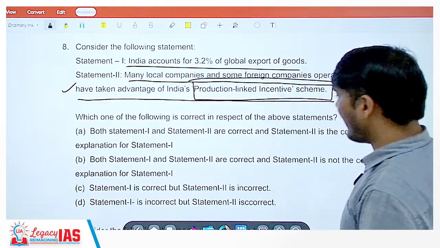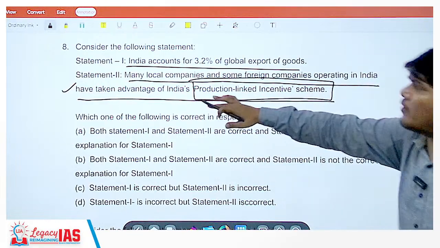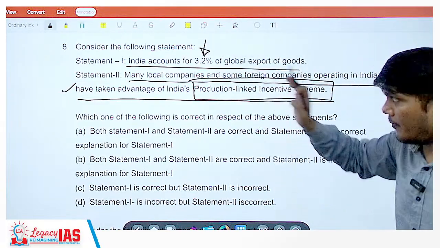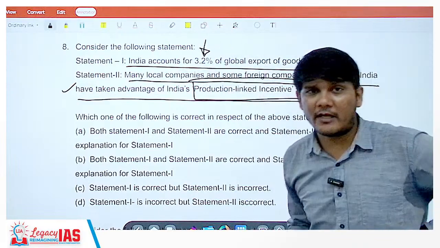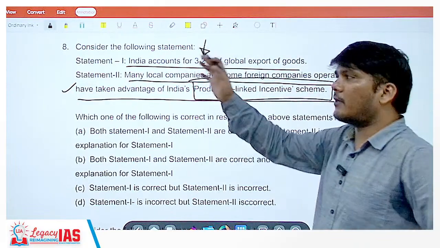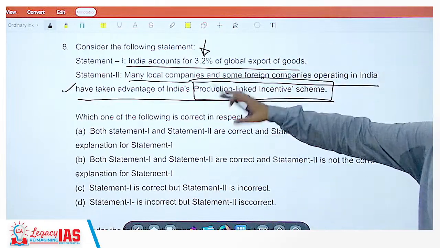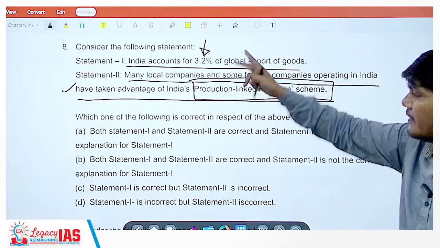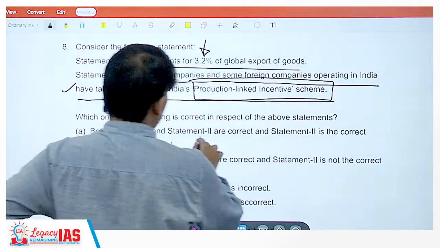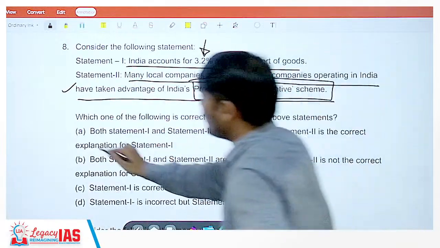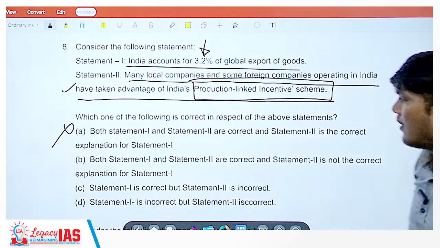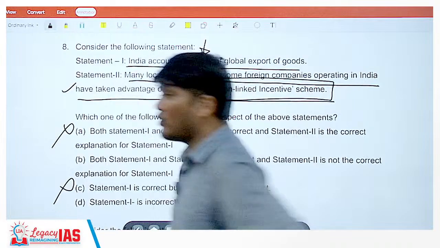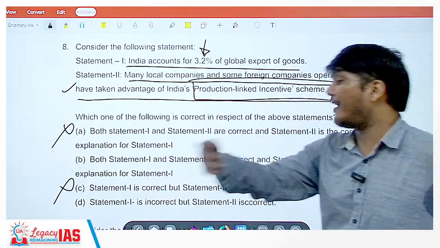Now, since statement 2 is correct, if they had taken the advantage, this percentage would have been more. So this is not the reason. Statement 2 is correct, but it cannot be the reason for statement 1. We are yet to figure out whether statement 1 is correct or not. So both statements are correct and statement 2 is the correct explanation? No, it is not the correct explanation. Statement 1 is correct, but statement 2 is incorrect? No, that is also not the case. Statement 2, as we know, is correct. So both options we have eliminated.